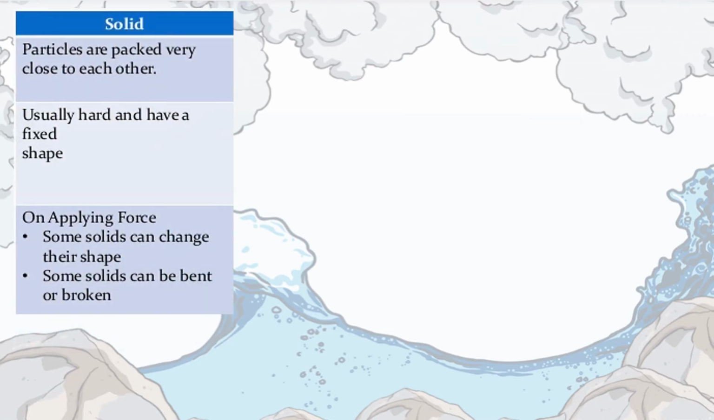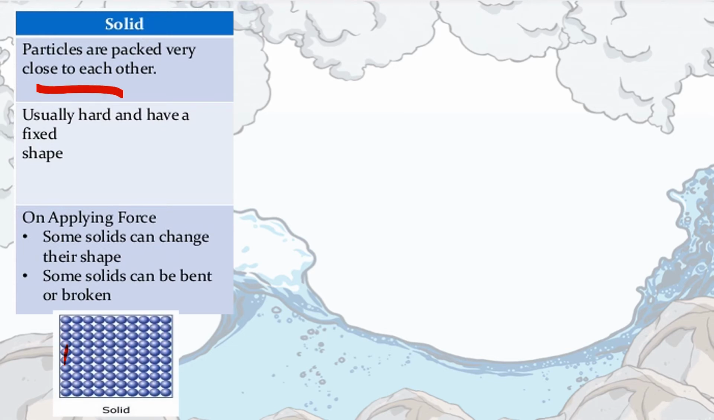Solids. Solid particles are very close to each other, as you can see in this diagram. And because of the particles' arrangement, they are fixed in shape and they have a definite volume. But solids can change their shape when some force is applied on them.